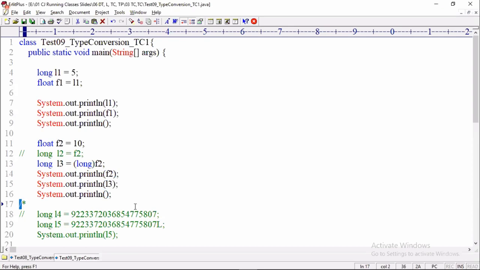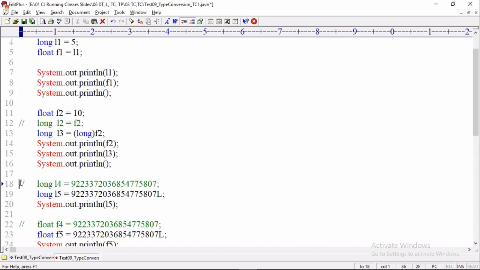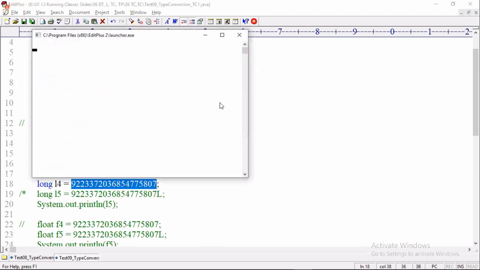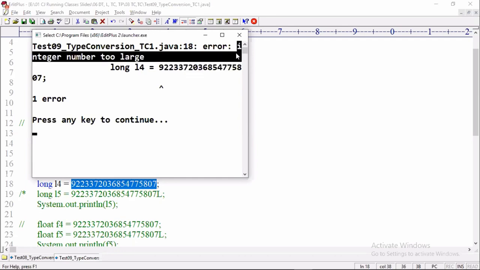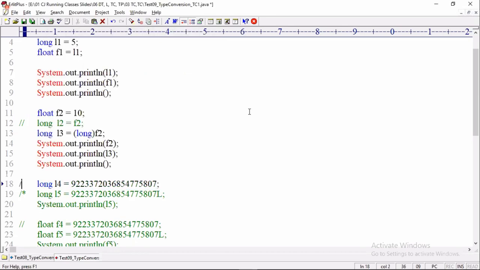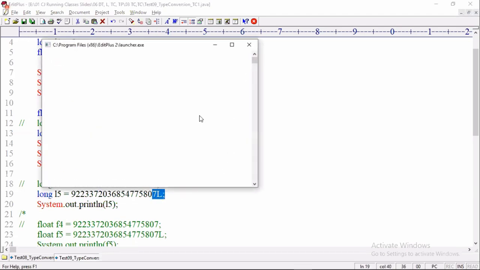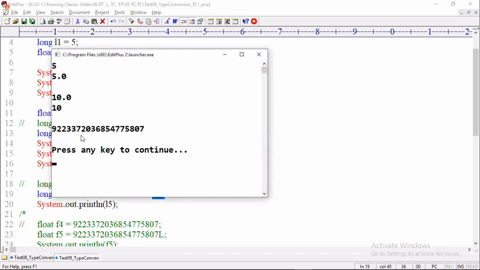Then can I assign any range value to a float variable? Okay, then look here. Now I'm trying to take the long highest range data type, highest range value. This is the max range of long, which I copied from the table. Is this value allowed to assign to L4? No, because the value is too large. The compiler throws an error: integer number too large. Then what to do? You have to use L. Now with the suffix L it is allowed to assign. No problem, compiled and stored. Look there, it is coming as it is.